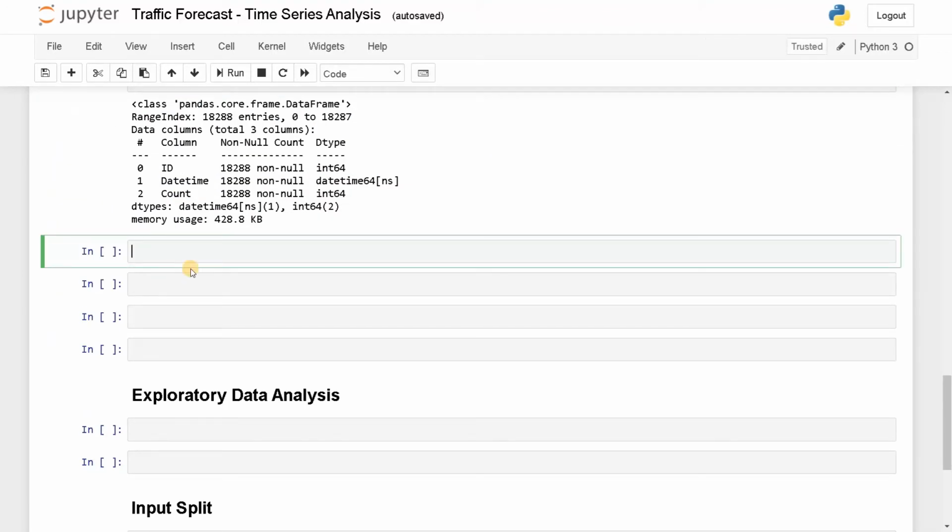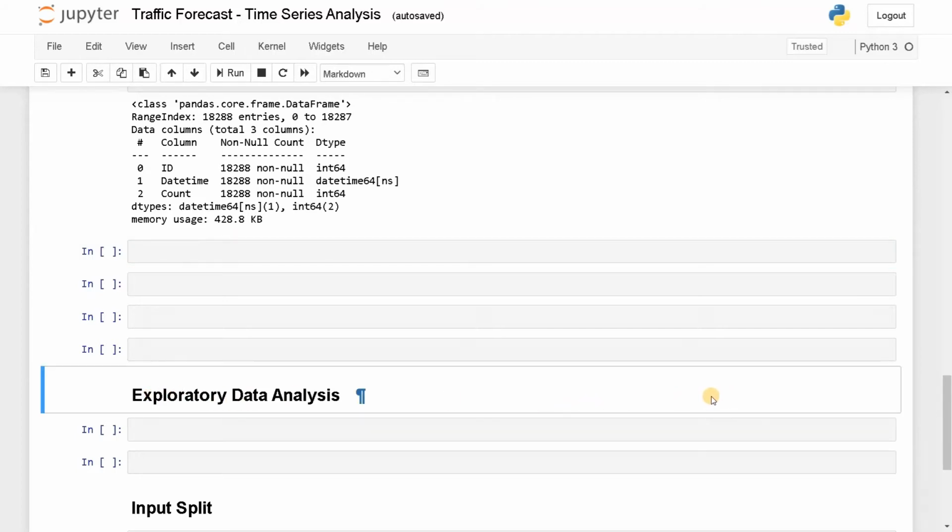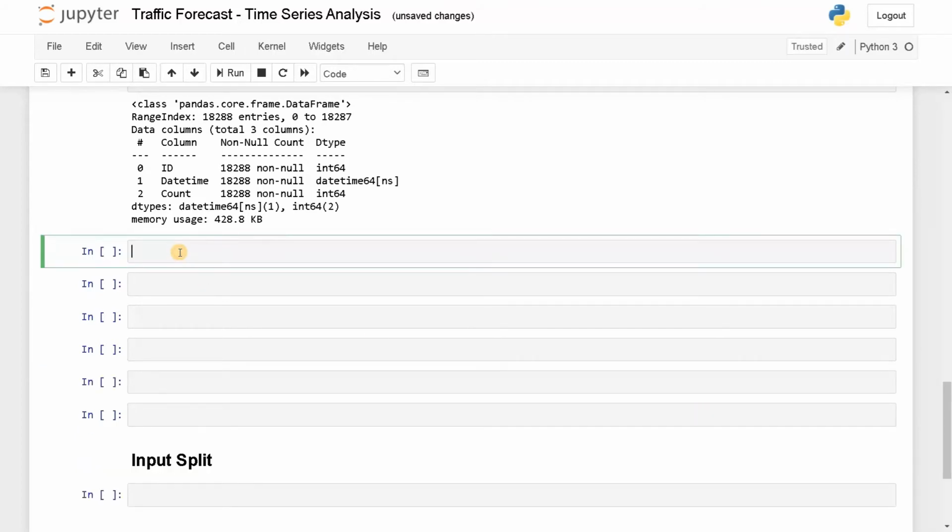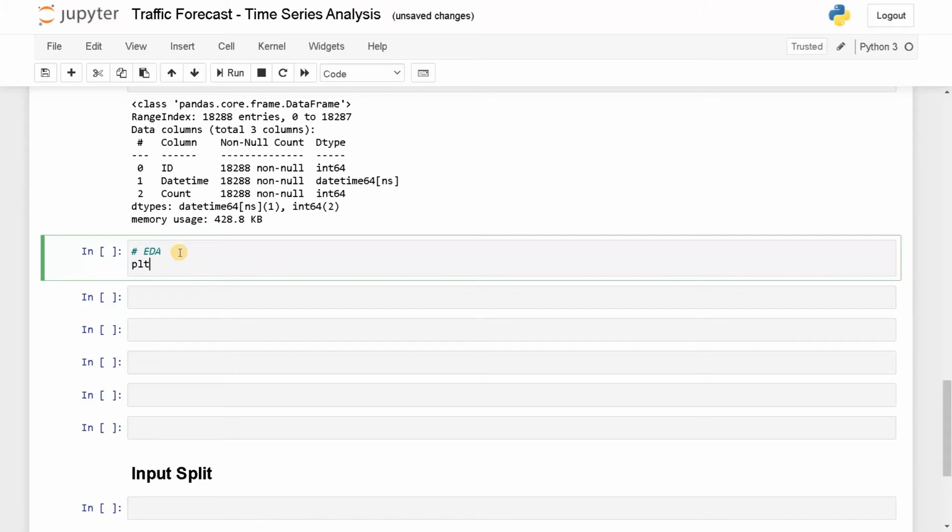In this, we are going to do the exploratory analysis only once. We can just delete this. So here, EDA: plt.plot of df of datetime, comma df of count.